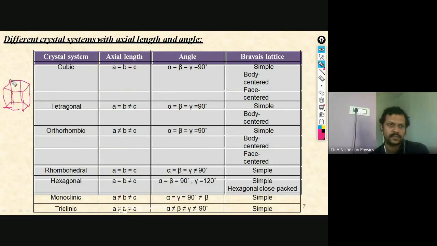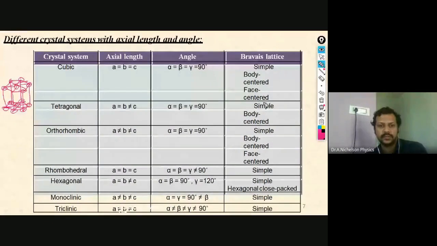The atoms are present here like this. At the bottom you have the crystal like this, right? So this is the Bravais lattice possessed by these particular materials. I will explain only for this cubic structure, then you will get a clear picture of what is in this Bravais lattice.